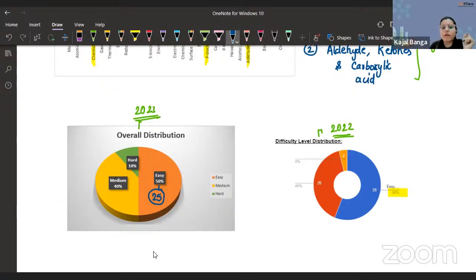Then if you are looking at the medium level, it is almost the same. You were having 40% medium last year, and we were also having 40% medium this year. So overall, the distribution in the medium category was the same. In terms of questions, I can say that 20 questions is what we can have in the medium category. Then coming to the hard part, guys, yes, this year the percentage is higher, and that's why we are saying that overall chemistry was a bit challenging because of the inorganic questions.